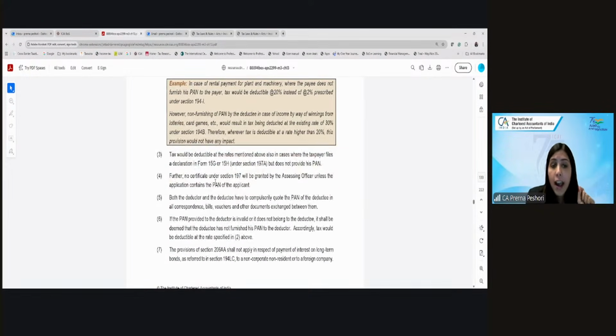So the payee has to mandatorily furnish the PAN. Even if he furnishes an incorrect PAN, this section becomes applicable, because it will be deemed that he has not furnished the PAN.